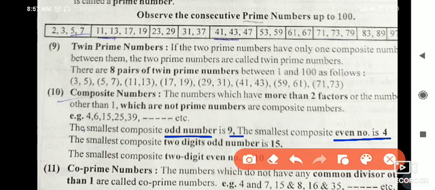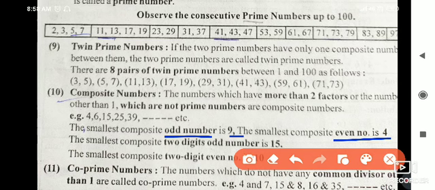If you write 1, 2, 3, 4 in this way, 1 is neither prime nor composite. 2 is the even prime number. 3 is a prime number. 4 is the smallest even composite number. 5 is an odd number. 6 is an even number. 7 is an odd number. 8 is an even number. Now 9 is which number? It is the first composite odd number.